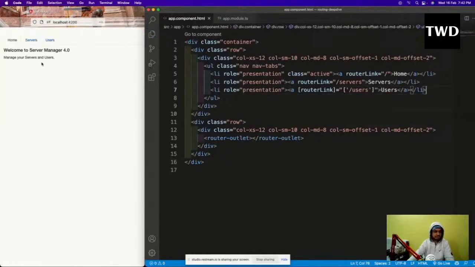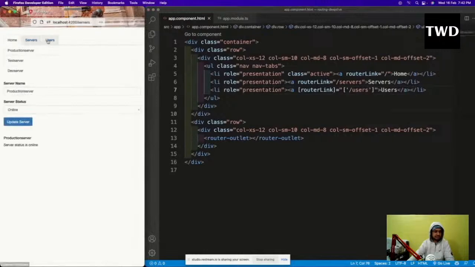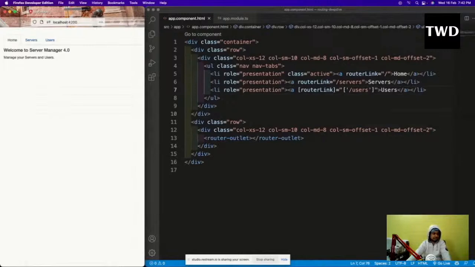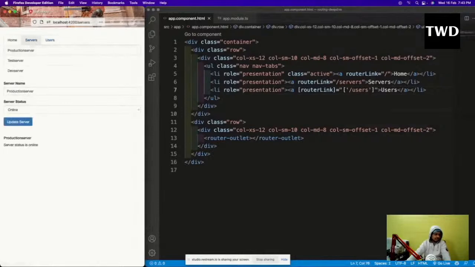Now let us click it. Servers, users, all of them are working fine. All of them are taking me to the correct path, whatever it is. But I want the visual indication also. You can see the visual indication is not there. The visual indication is not getting changed.